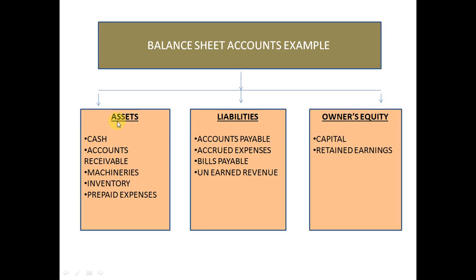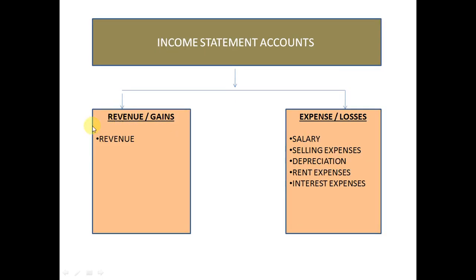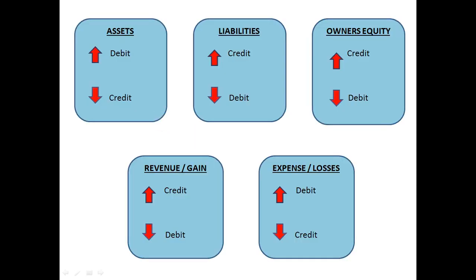Sundry debtors or accounts receivable is coming under the asset group, and the sales or revenue is coming under the revenue head under income statement accounts. So we have identified the parent groups. Then we'll go to the rules, and in case of asset, if it is increasing, it should be debited.